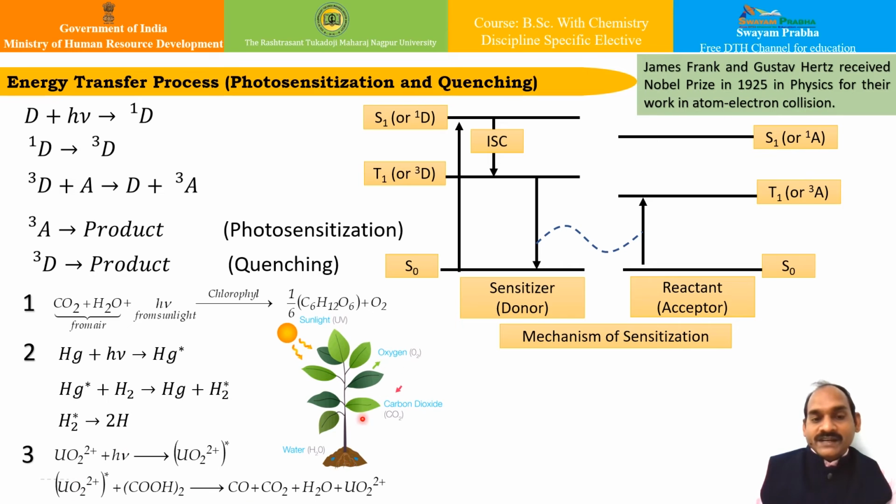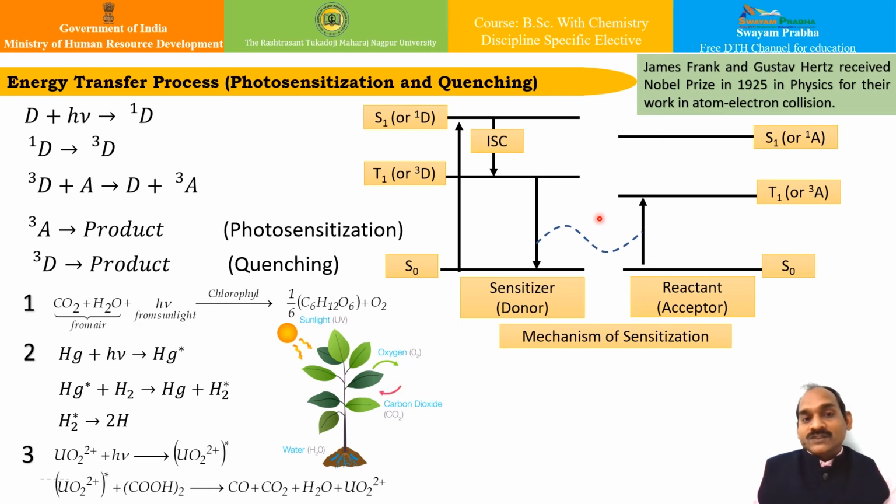So these are very interesting aspects of photosensitization, and important phenomena can be explained based on this. One important aspect is quenching, which we are going to see in a moment.